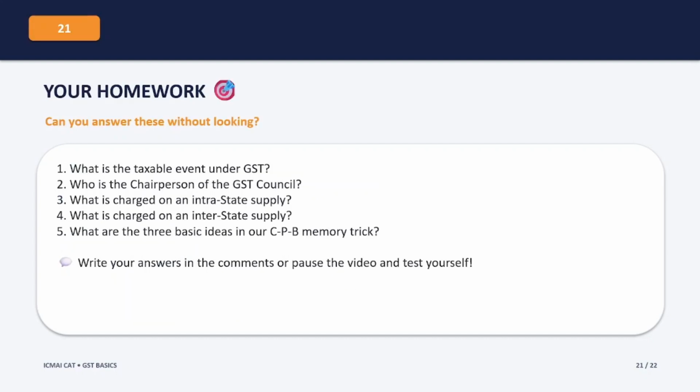Now I have a small challenge for you. Try answering these 5 questions without looking at your note. Number 1. What is the taxable event under GST? Number 2. Who is the chairperson of the GST Council? Number 3. What taxes apply to an intrastate supply? Number 4. What tax applies to an interstate supply? And number 5. What are the 3 basic ideas in our CPB memory trick? Pause the video and write down your answers. And if you want, you can also write your answers in the comments. Let's see how many of you can get all 5 correct.